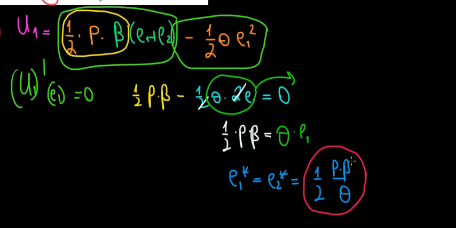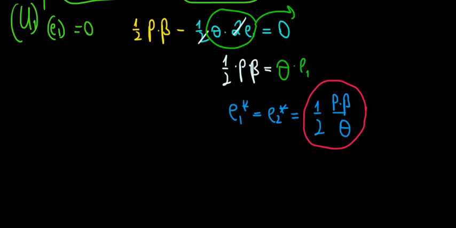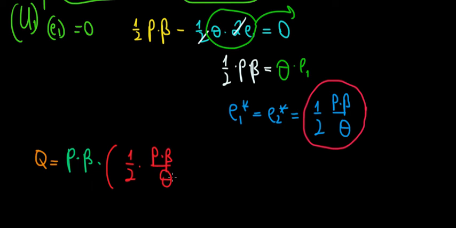So we got the effort level. What we also want to know is the income level, right? We know that the income level is going to be half of the production. So let's calculate the total production, our Q. That's going to be the price times beta times the effort levels of the guys, and that's this effort level, p beta over theta, for one guy, multiplied by 2 because the effort levels are symmetrical, and we have 2 workers, so we multiply that by 2 again.